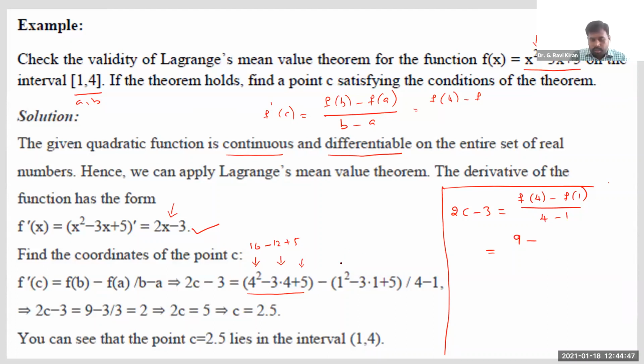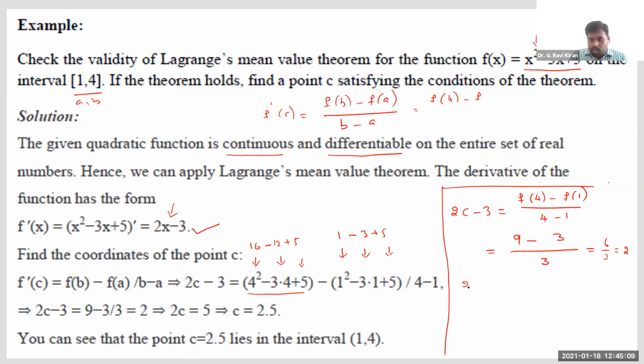Here I'm substituting x is equal to 1: 1 square minus 3 into 1 plus 5. So we get 1 square is 1, minus 3 plus 5. So 6 minus 3, we get f of 1 as 3. And 4 minus 1 is also 3. So how much is it? 9 minus 3 is 6, 6 by 3, so we get it as 2.